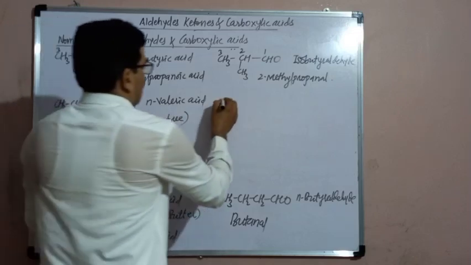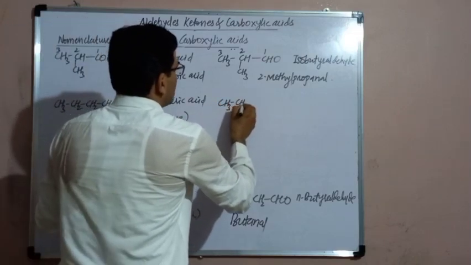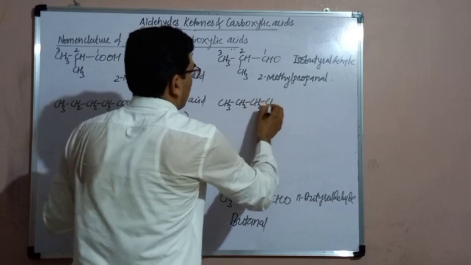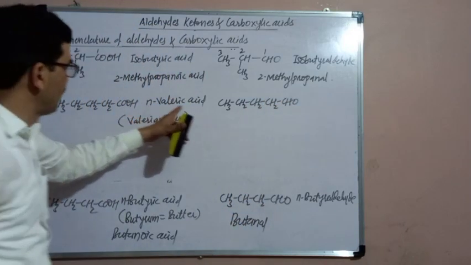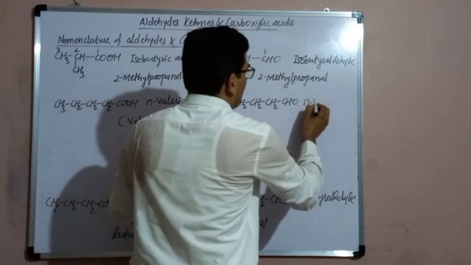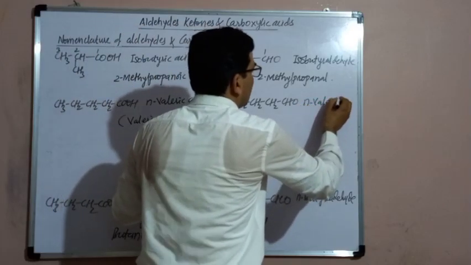The corresponding aldehyde is CH3, CH2, CH2, CH2, CHO. The name of the corresponding aldehyde will be n-valeraldehyde. n-valeraldehyde.